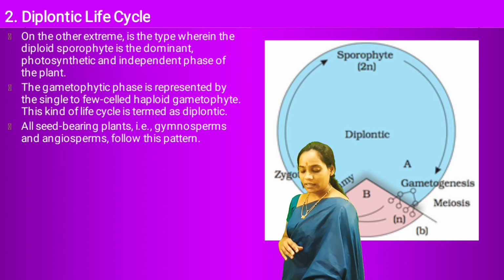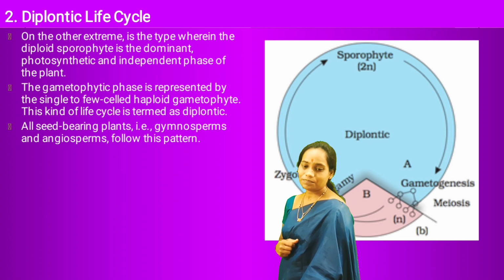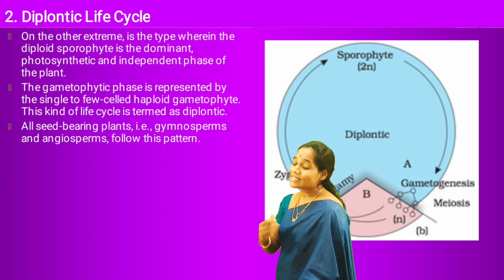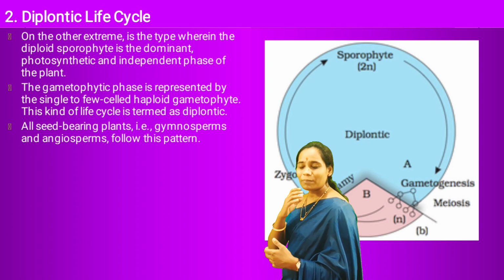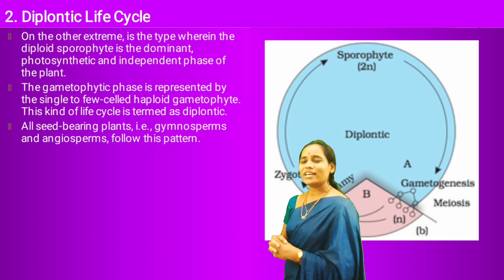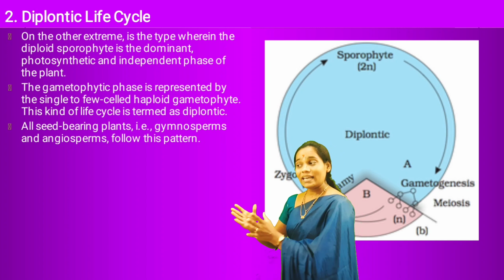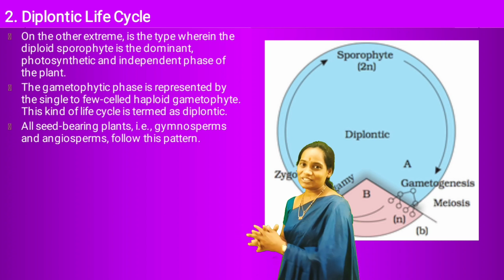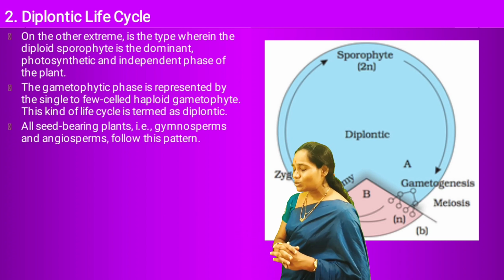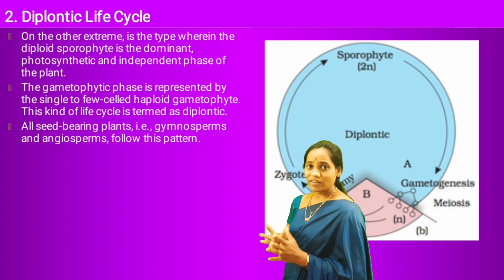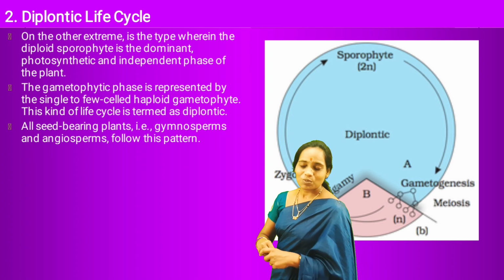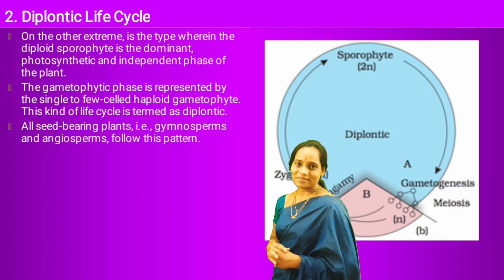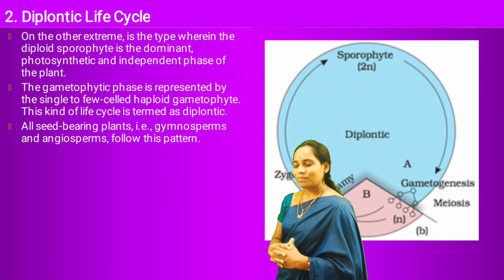So, where do you observe the diplontic life cycle? It is usually observed in seed-bearing plants like gymnosperms and angiosperms, wherein the main plant body is the diploid sporophytic plant body on which the gametophytic plant body depends. This is all about the diplontic life cycle.